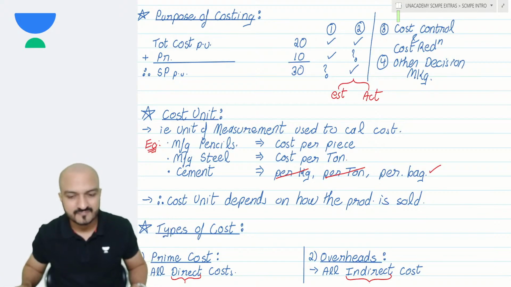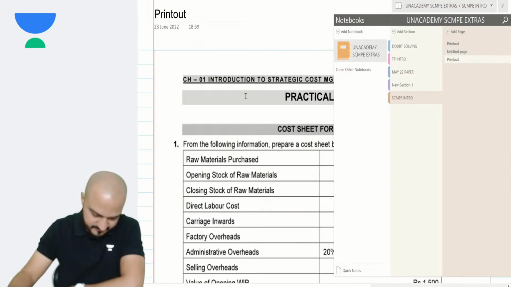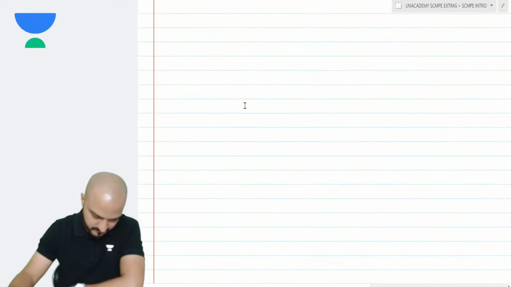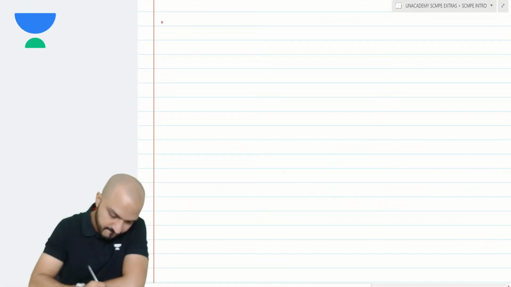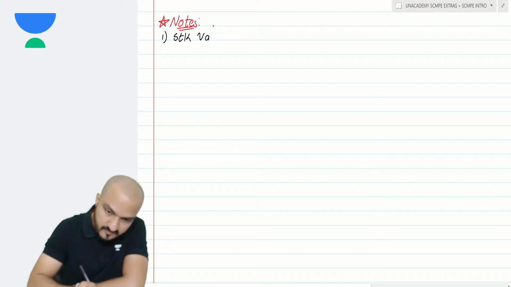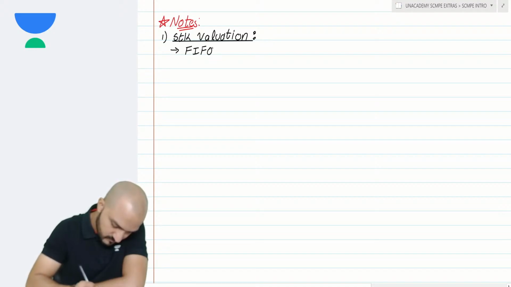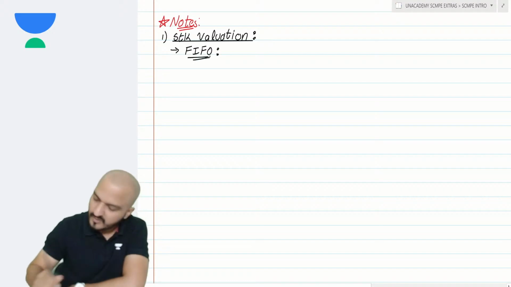Okay, then write some notes. Note number 1, give the heading as stock valuation, and under that write down the first point.